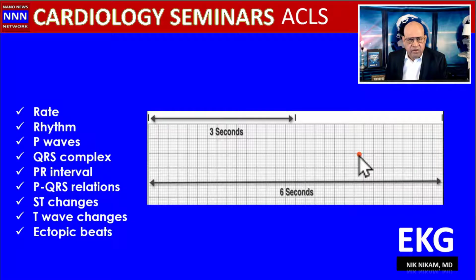On the other hand, if you are running a rhythm strip in an intensive care unit or on a telemetry, there are marks on the EKG paper which correspond to 3 seconds. If you take a 6-second strip and measure the number of QRS complexes, that's your heart rate, and that is particularly useful in patients with rapid heartbeat or patients with irregular rhythms like atrial fibrillation, flutter, or multifocal atrial tachycardia.